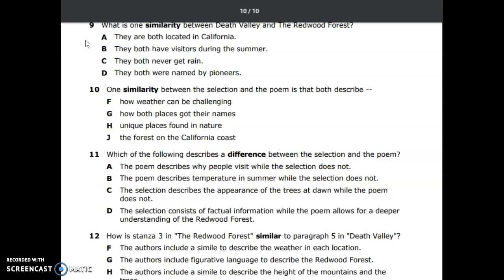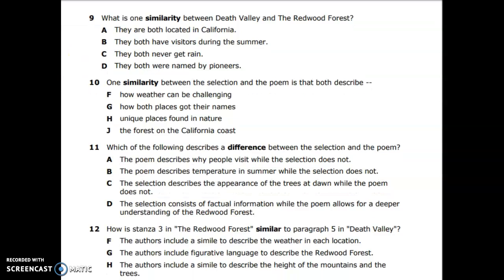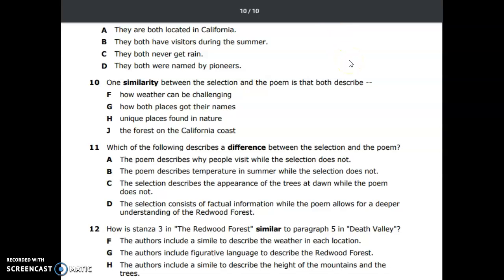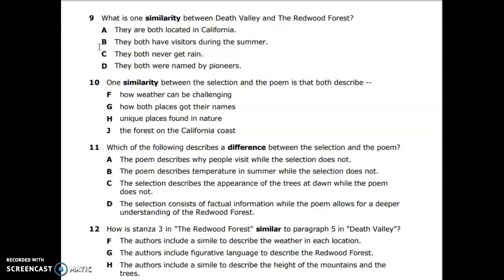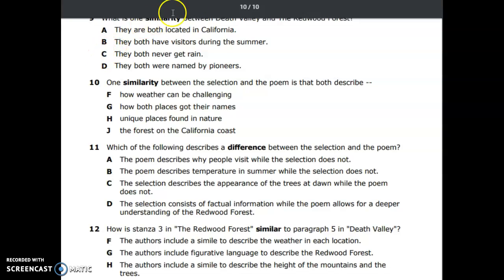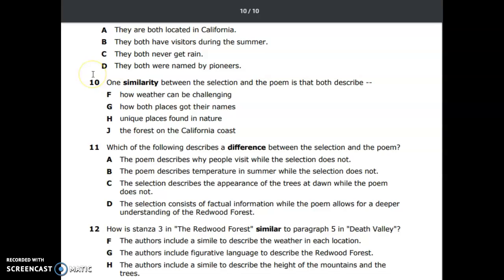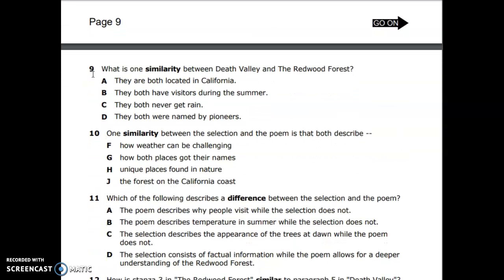Is that true? Maybe. B. They both have visitors during the summer. Redwood Forest didn't talk about visitors during the summer, so that's not our answer. C. They both never get rain. That's not true, because we know Death Valley, it said that it gets little rain. And then it also talked about rain in the poem for the Redwood Forest. So C is not our answer.